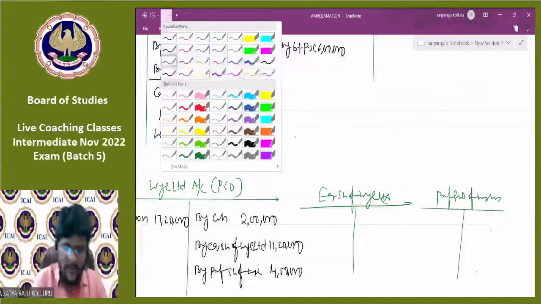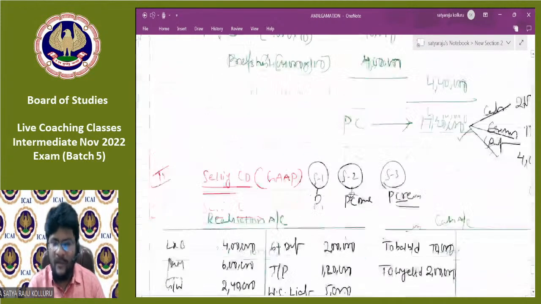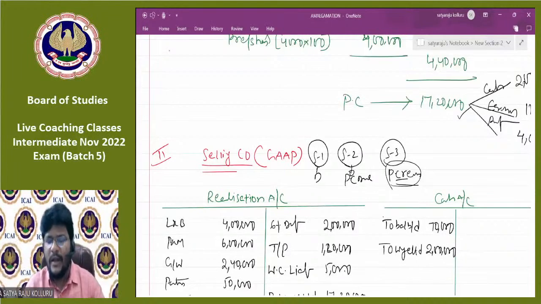So can you please tell me, guys, in Y Limited by equity shares means in equity shares to Y Limited 11,20,000. In Y Limited by preference shares means in preference shares to Y Limited, which is 4 lakhs. Sir, which step are we in, sir? PC received. PC due, you wrote PC received. At the time of PC receipt, cash account at R, equity shares of purchasing company, preference shares of purchasing company to purchasing company. That entry only I made.